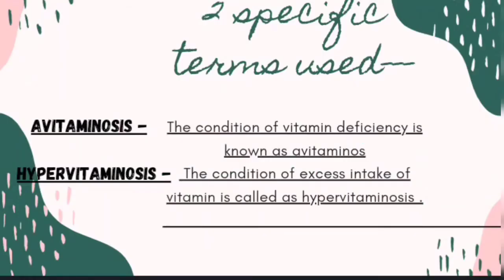Here we use two specific terms. Avitaminosis: the condition of vitamin deficiency is known as avitaminosis. Hypervitaminosis: the condition of excess intake of vitamins is called hypervitaminosis.